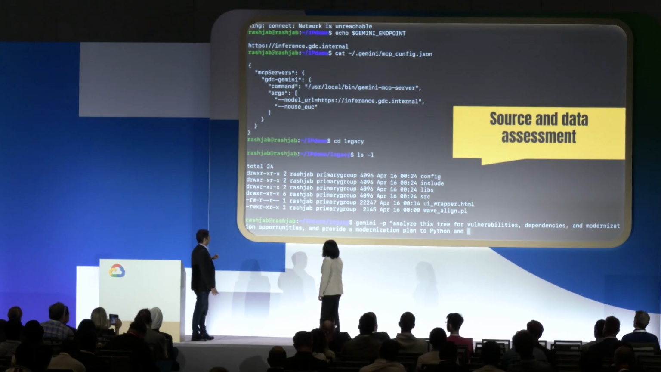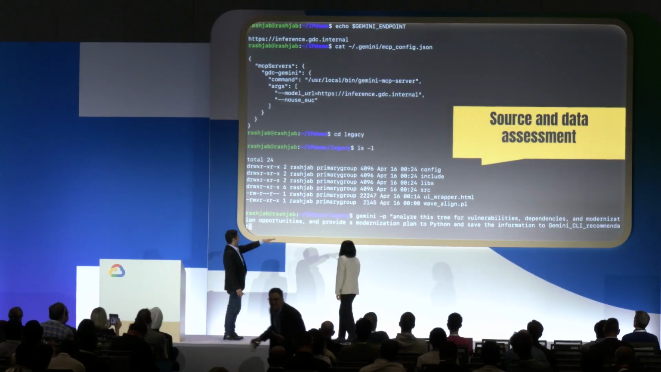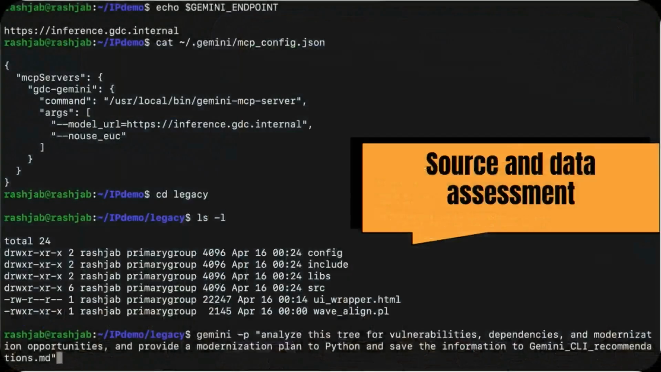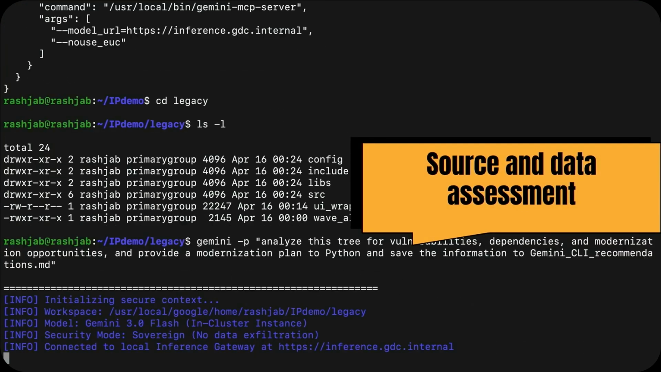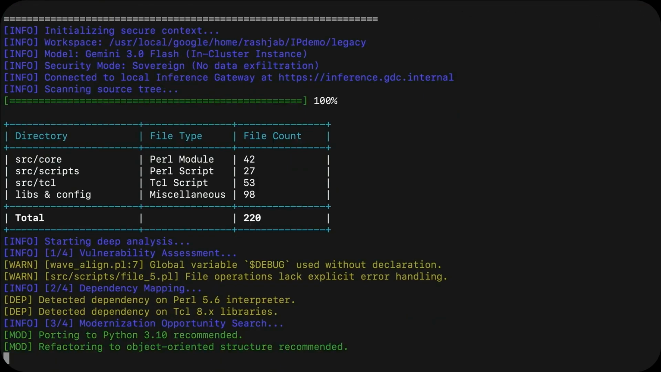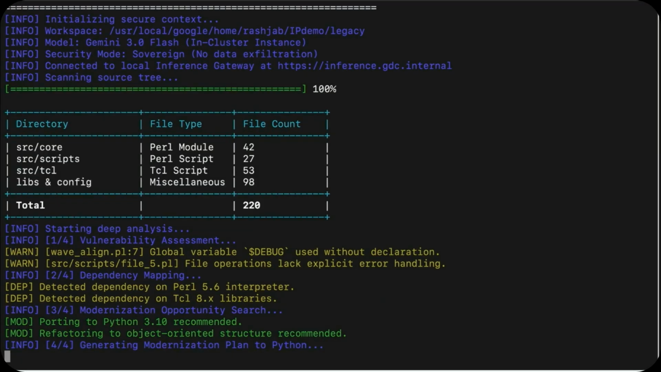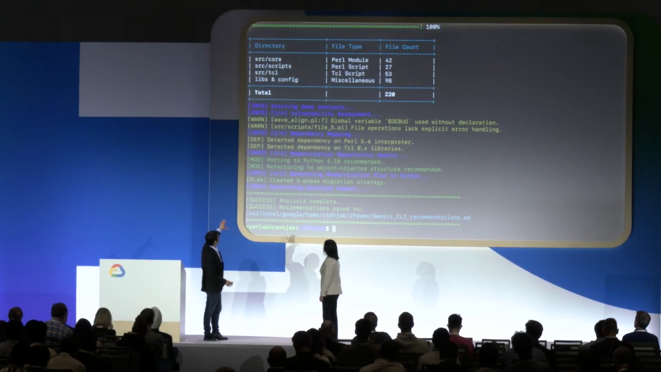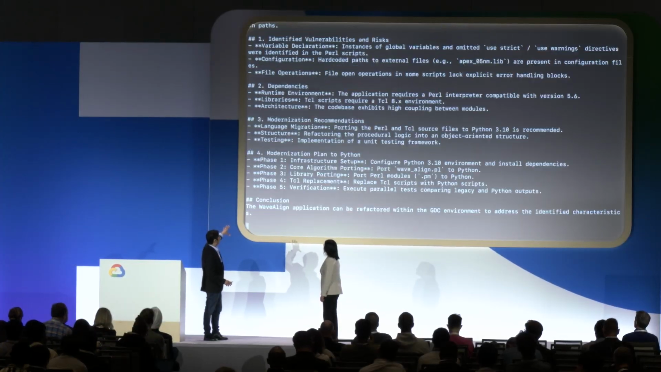We are giving it a prompt. You can see we are giving a Gemini prompt that says, analyze this code base for vulnerabilities, provide a modernization plan to Python, and then save this in a recommendation file. So it's looked at the code base. It is now analyzing the code base for vulnerabilities and building a plan. It found 220 files in this code base. That's roughly about 27,000 lines of code. Because of Gemini's reasoning capabilities, it can actually do all this in a single context because of that 1 million context window. It is actually now doing a lot of the refactoring that we talked about.